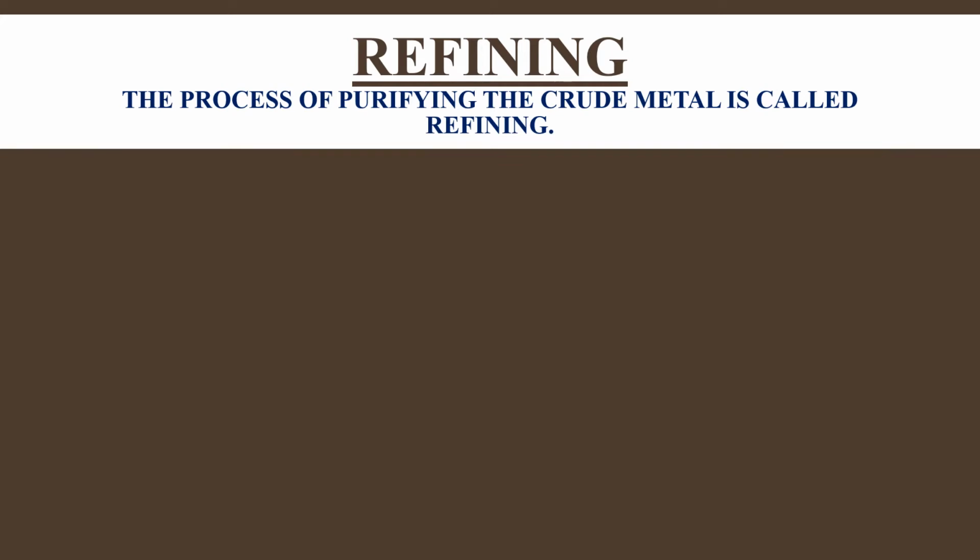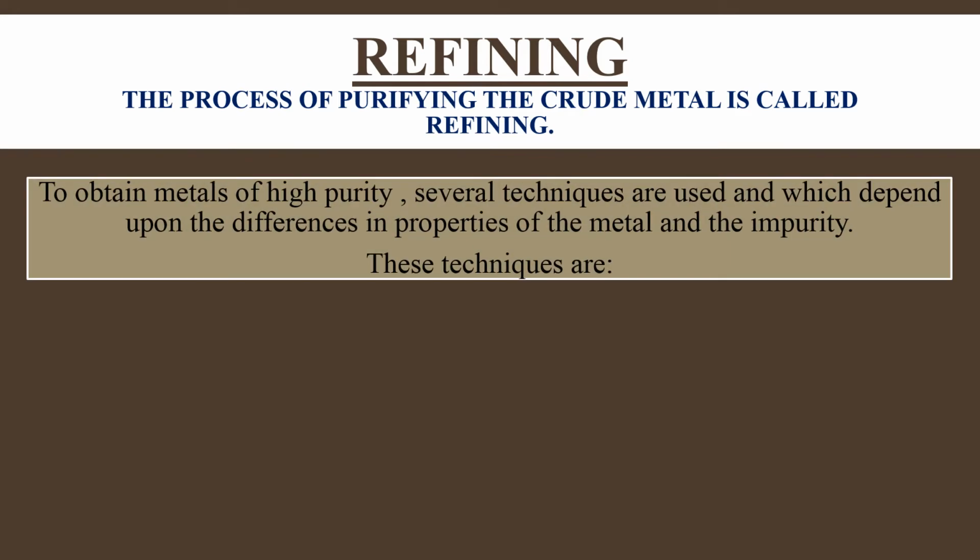Refining. The process of purifying the crude metal is called refining. When we purify our crude metal, which is extracted from the isolation of the concentrated ore, then that metal is purified. This process is known as refining. To obtain metal of high purity, several techniques are used, which depend upon the differences in properties of the